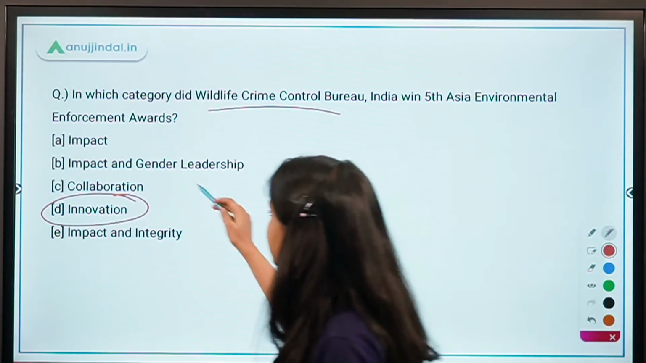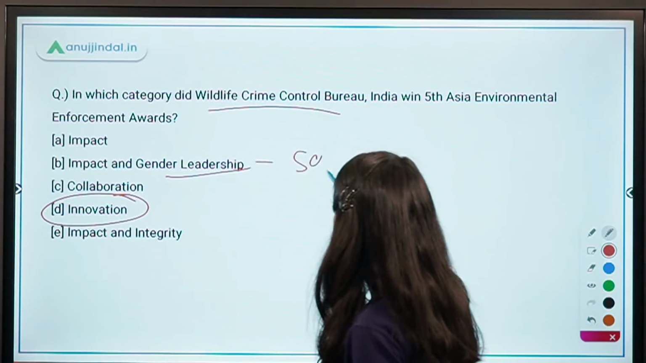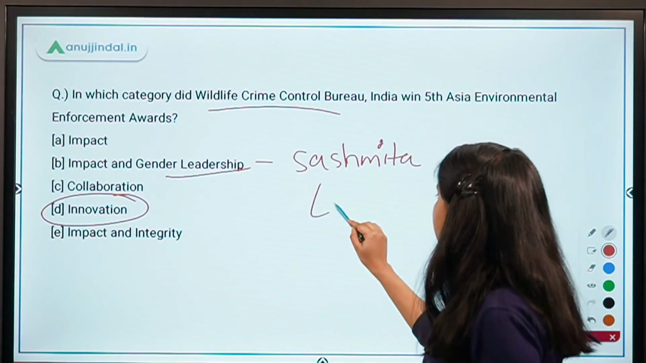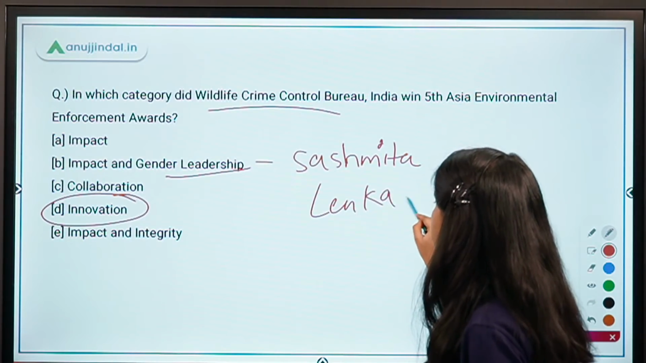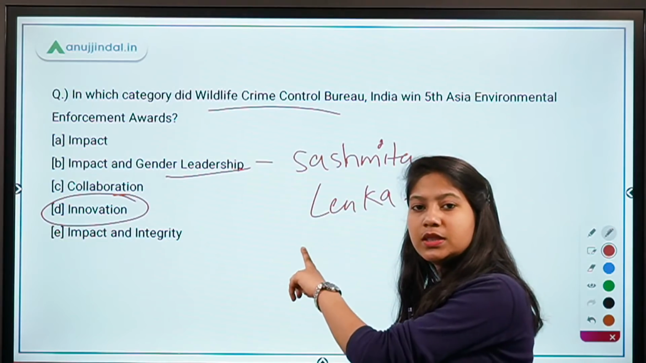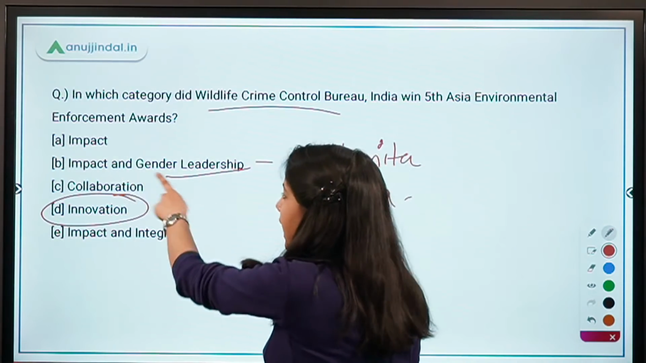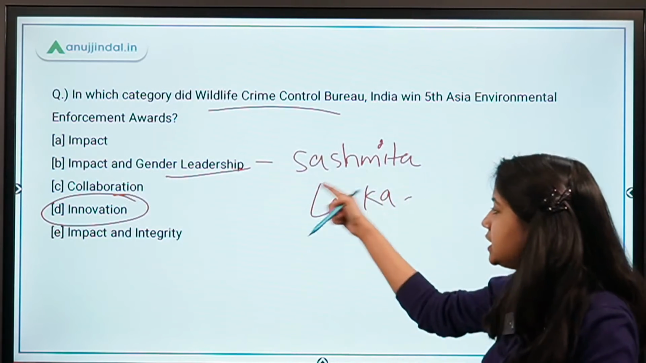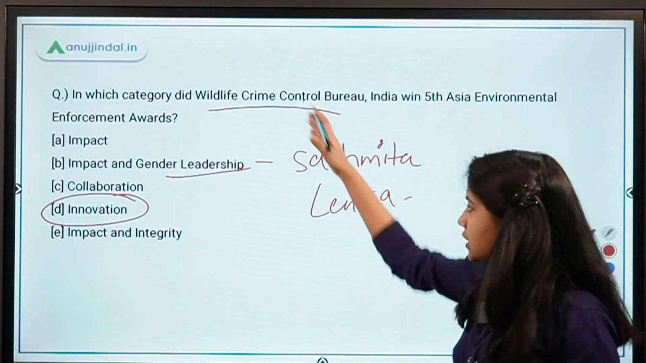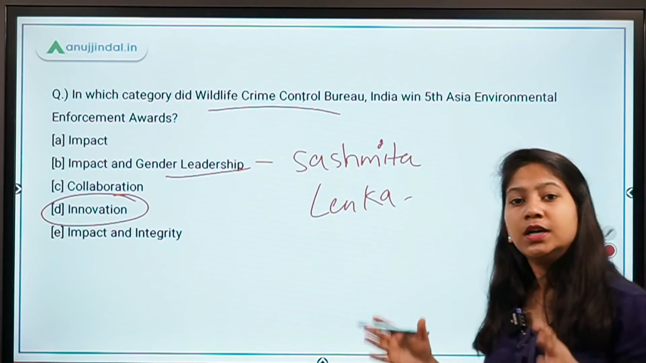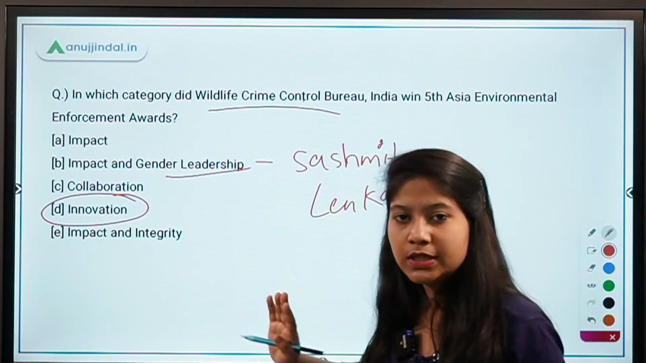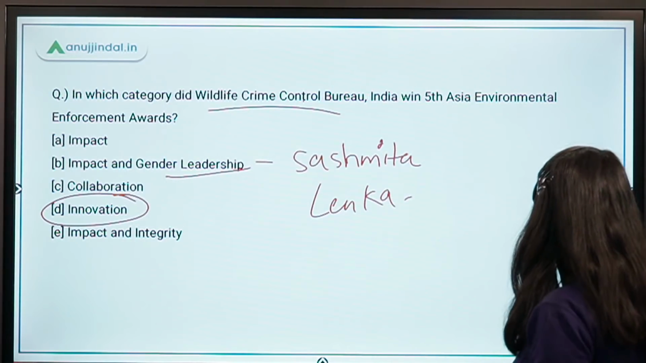So impact and gender leadership, that was Sashmita Lenka. She is from the Odisha Forest Department, and she has won this award in impact and gender leadership. So these two are the organization and the person who have got the award from India. So these two Indians have got the award this year.